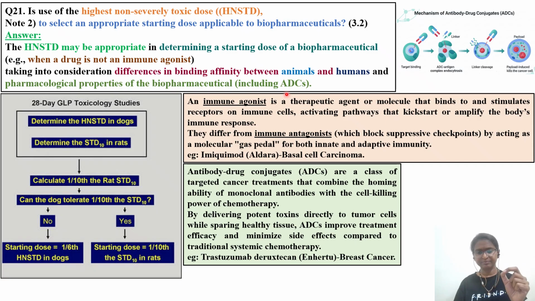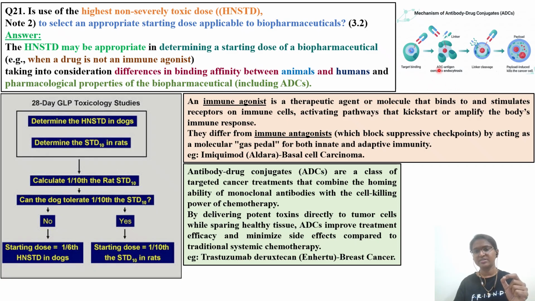Next, we'll understand what an ADC is. ADC is an antibody drug conjugate. It is a class of targeted cancer treatment that combines the homing ability of monoclonal antibodies with the cell killing power of chemotherapy. Here you can pause the video and go through this particular diagram.